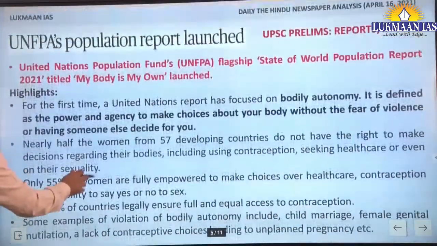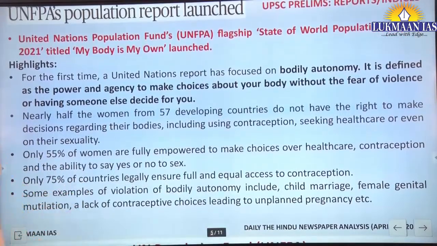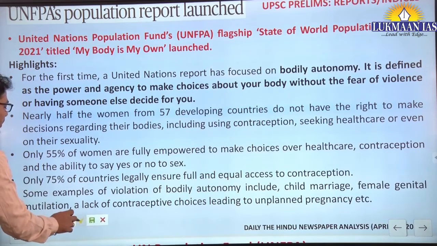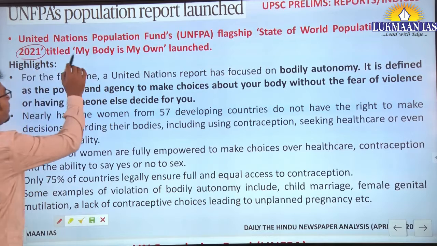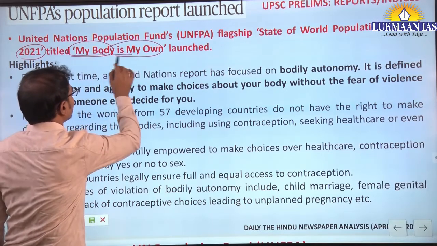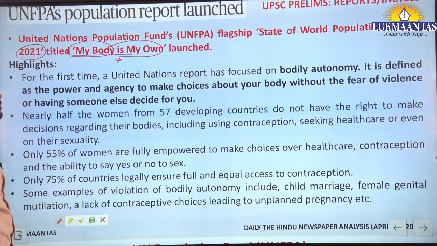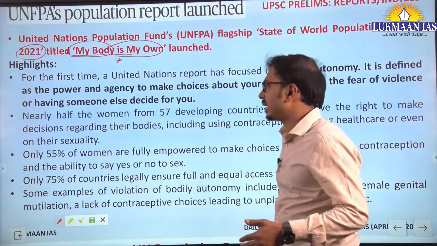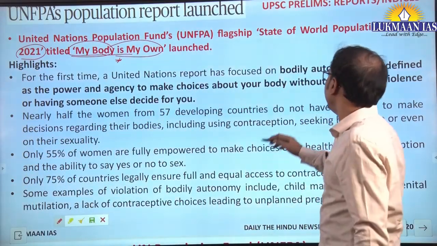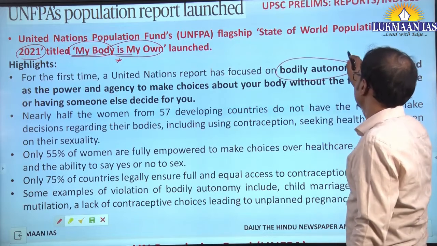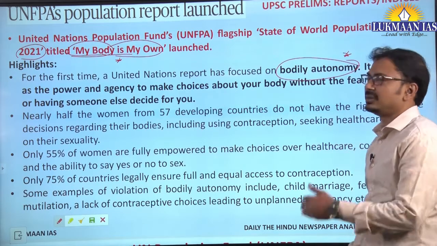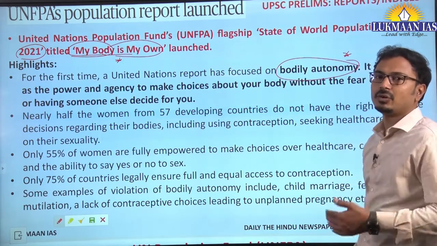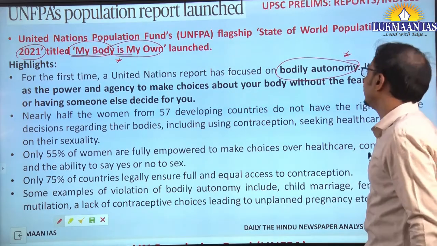Now specifically for prelims related articles, the United Nations Population Fund's flagship report, that is the State of World Population Report 2021 with the title My Body is My Own. You need to remember the title of the report because for the first time bodily integrity, or bodily autonomy, is the focus of this report. Bodily autonomy. What do we mean by bodily autonomy? Let us see the definition.